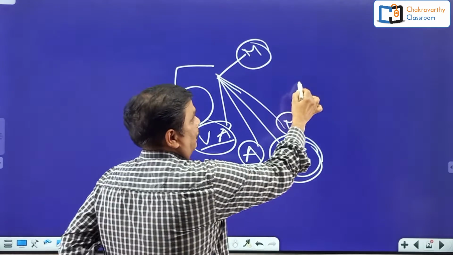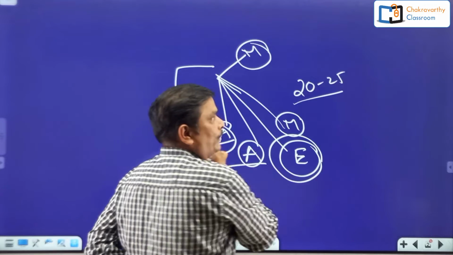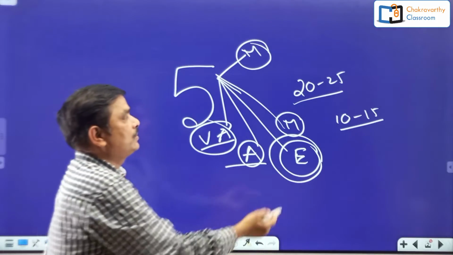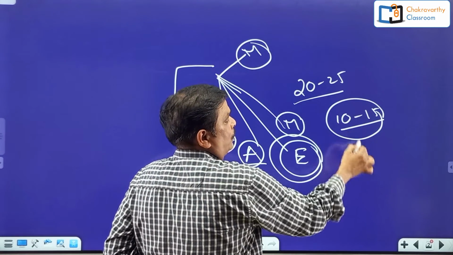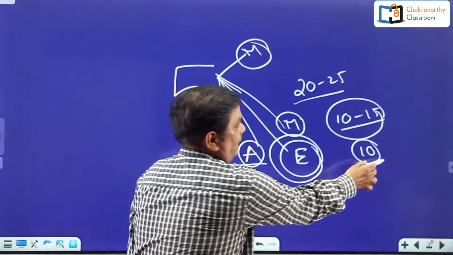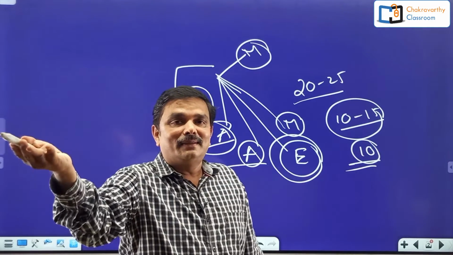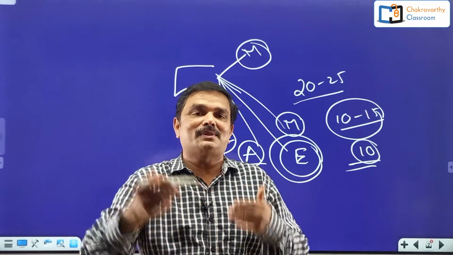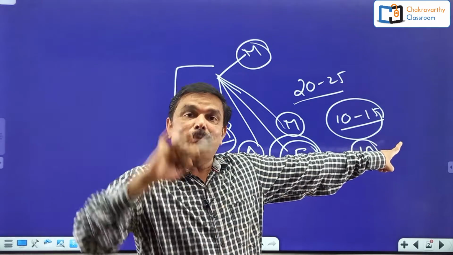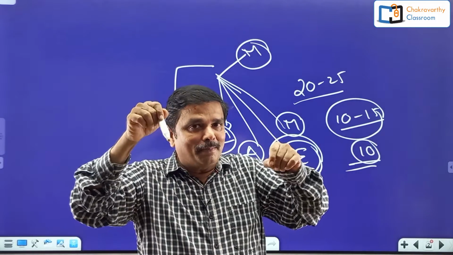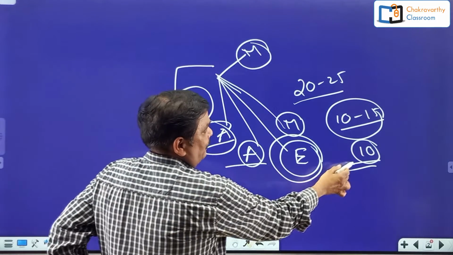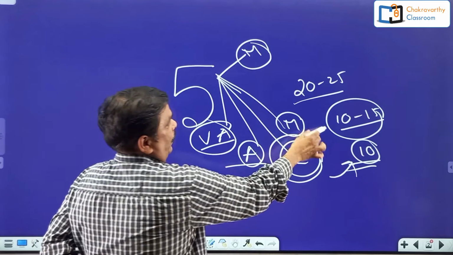So, out of this, 20 to 25 questions are from this one, and 10 to 15 questions are from small chapters. Suppose you start with these small chapters, you got 10 questions correct. If you do 10 questions correct, definitely you will get more than 10 marks. That is called the normalization process, the weightage process. I'll explain it in another video. 10 questions correct means you won't get 10 marks, you will get more than 10 marks. That depends upon the weightage of that particular question. Okay, right. Then after getting these 10 questions correct, confidently you can come here.